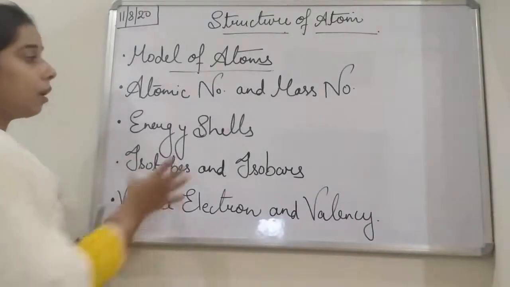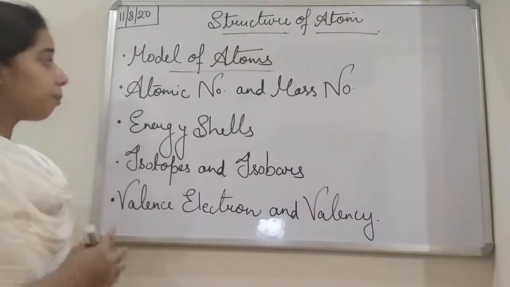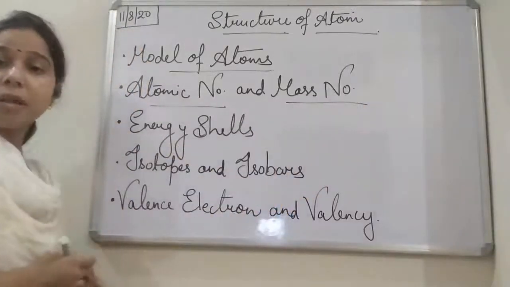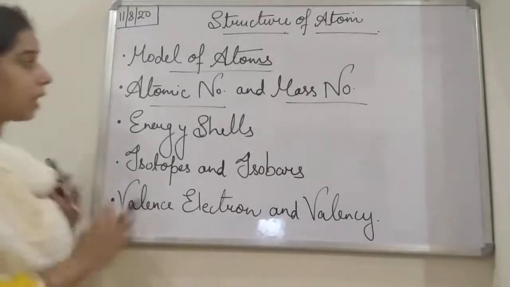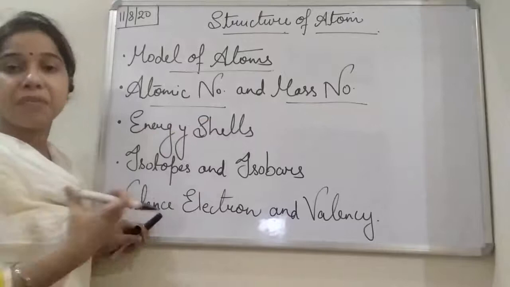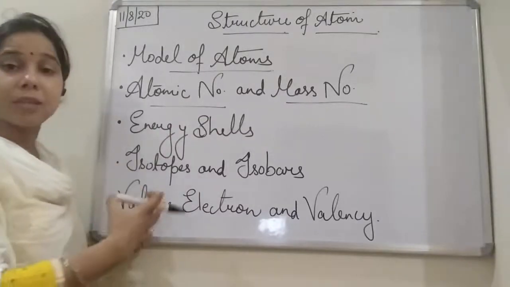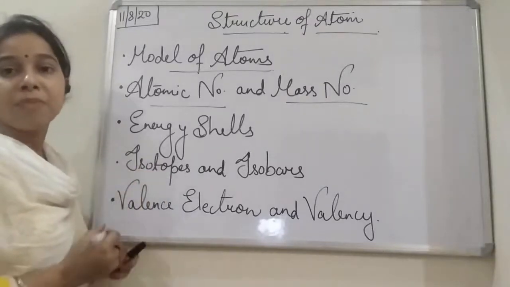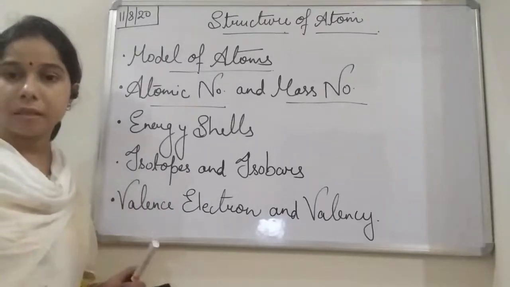Then the atomic number and mass number, students. So atomic number and mass number, it means the atomic mass. As well as we study in atomic number and mass number how we can find the atomic mass as well as the atomic number, and how it helps in explaining the subatomic particles.